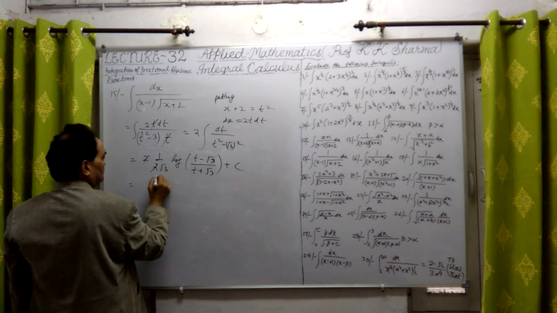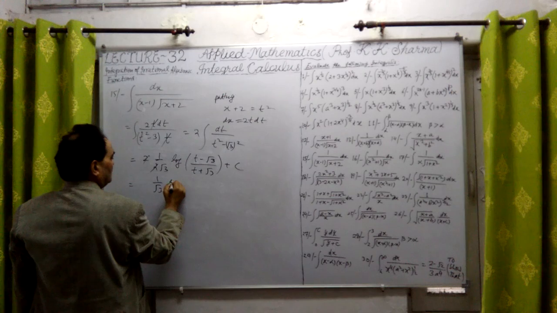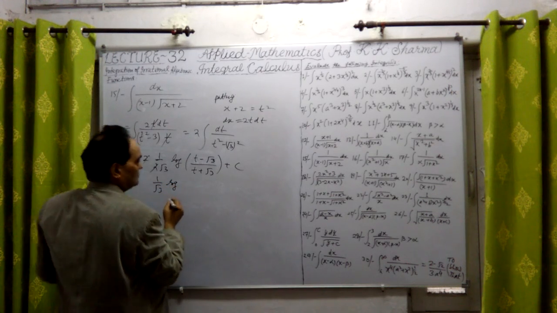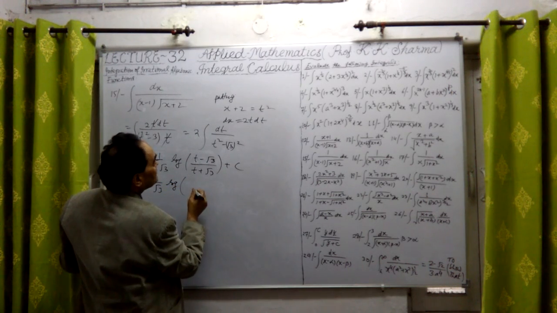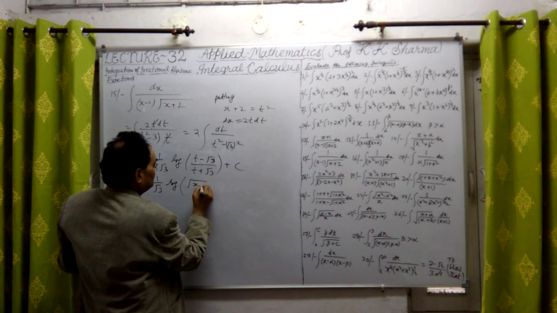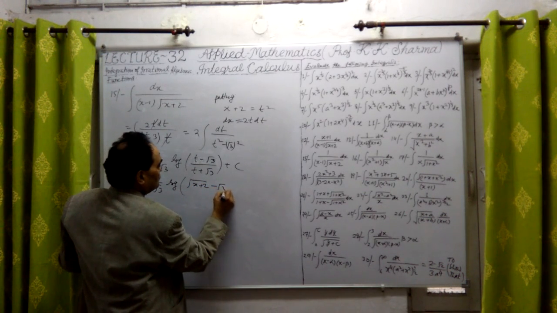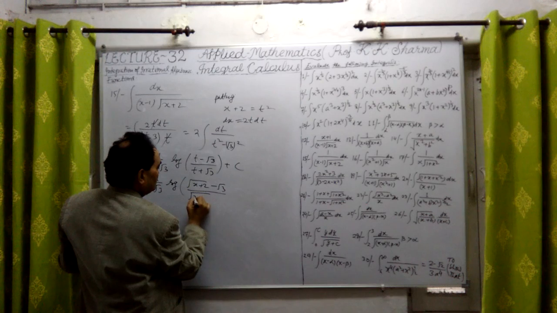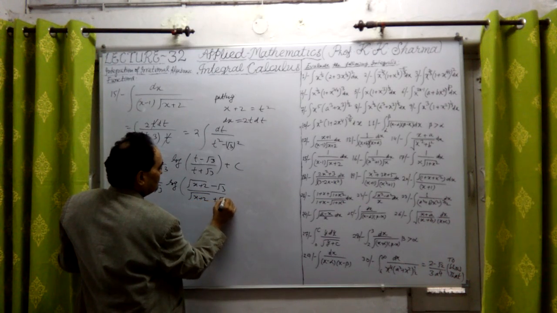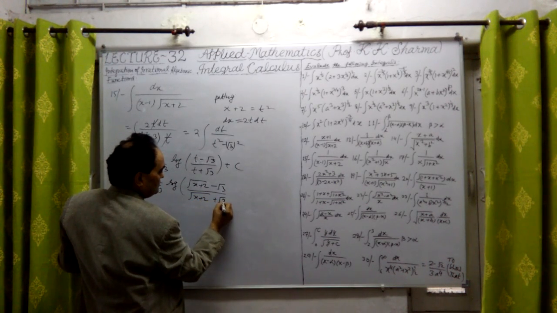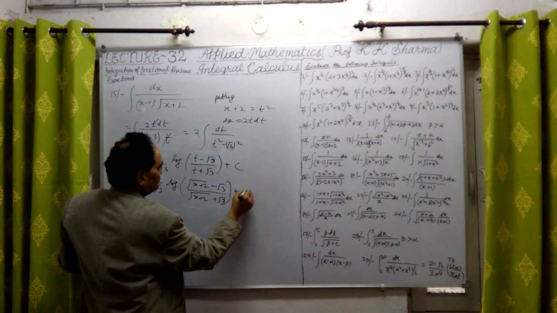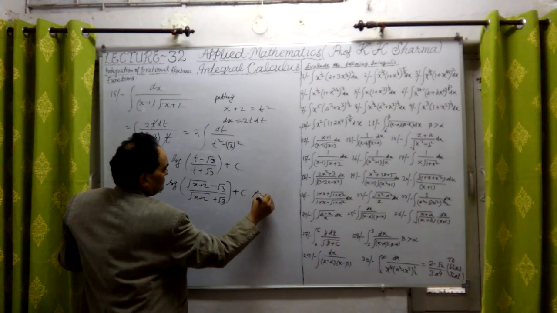The 2 cancels out. This is 1/√3 into log of t, where t here is under root x plus 2 minus under root 3 by under root x plus 2 plus under root 3, plus constant c. The answer is this.